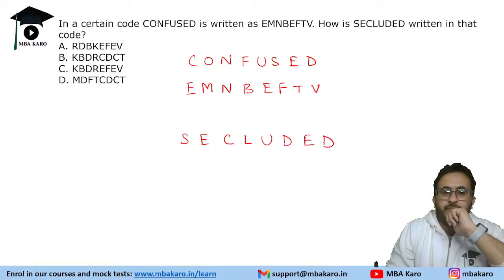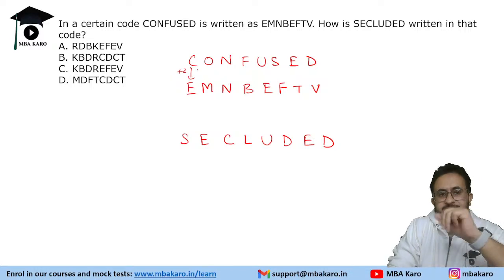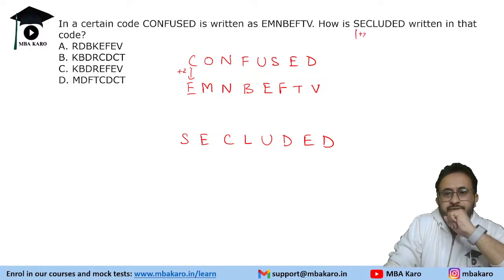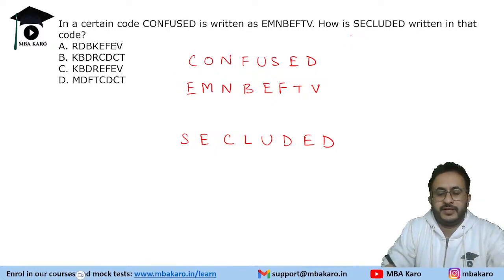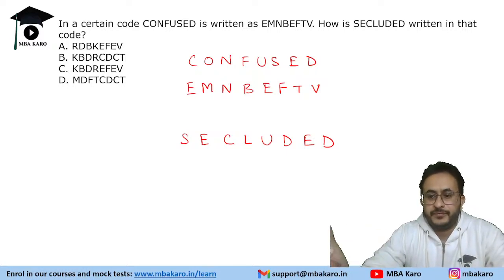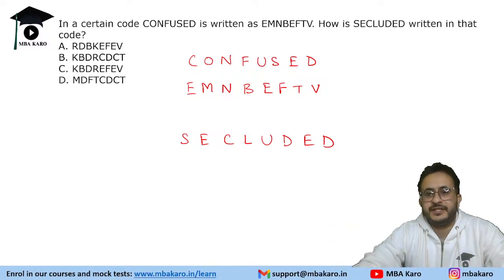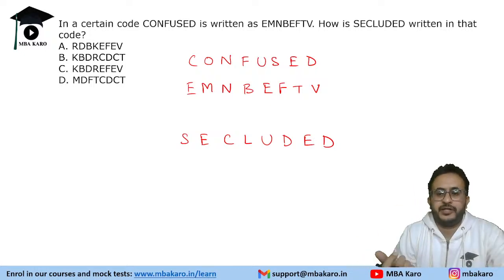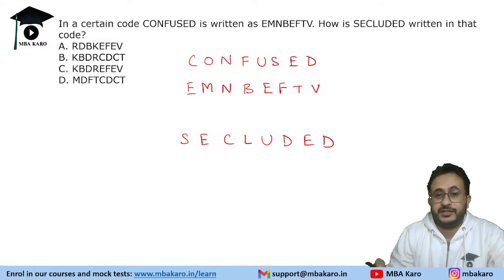Okay. Now, what comes to our mind is basically C. If we take plus 2, S plus 2 is U. There is no option with U. So it is not the logic of plus 2. Sometimes the logic can be very obvious. Sometimes the logic can be hidden, right? If you are able to decide immediately, let's say within 30 seconds, if you are able to figure out the logic, because you will have to calculate also, right? If you are able to decide the logic instantly, great. If not, then avoid it.